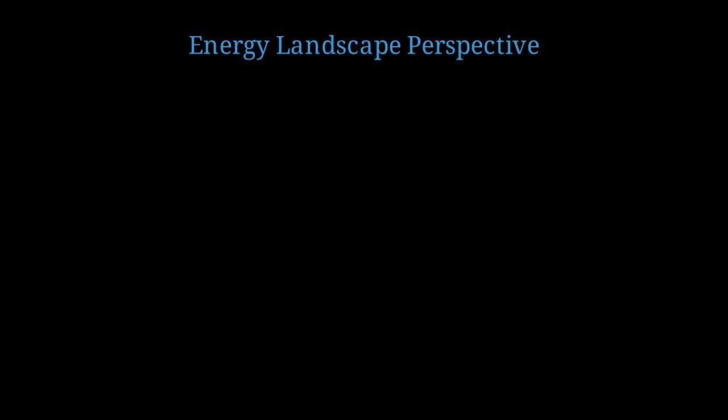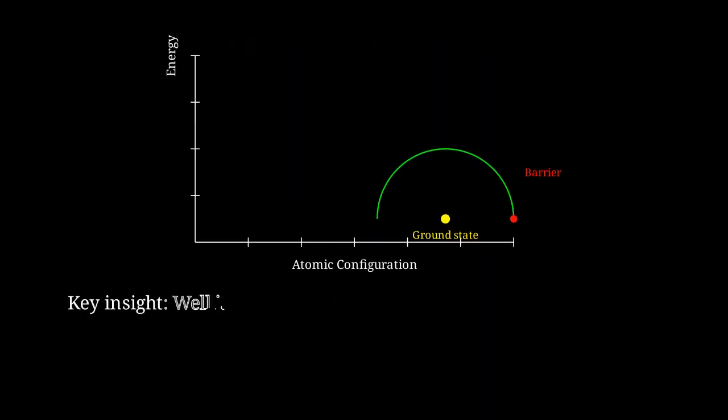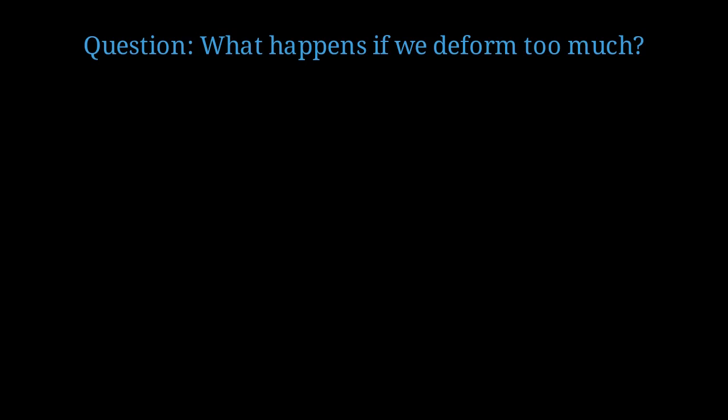Perhaps the most insightful way to understand reversible plasticity is through the energy landscape picture. Imagine the nanocontact as a ball sitting in an energy well. The bottom of the well is the ground state configuration. Under applied stress, you push the ball up the energy landscape. The key insight is that for nanocontacts, this energy well is both deep and steep. The surface stress creates a strong restoring force. When you remove the external load, the system naturally rolls back down to the energy minimum, returning to exactly the same atomic configuration.